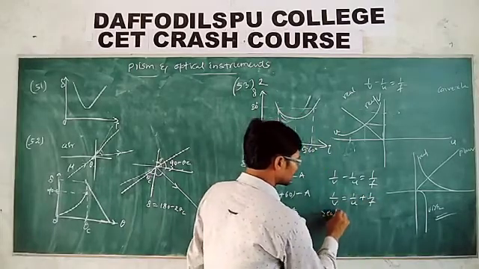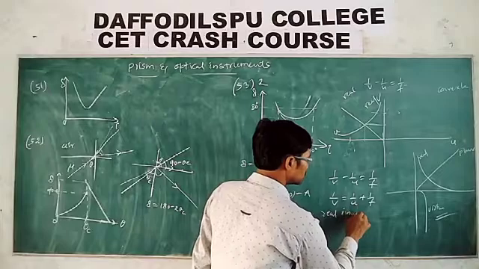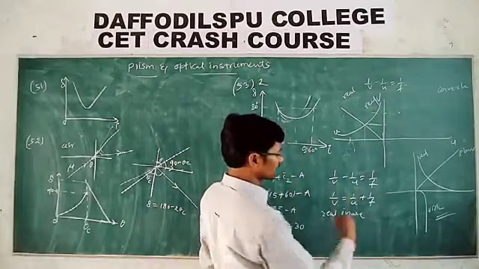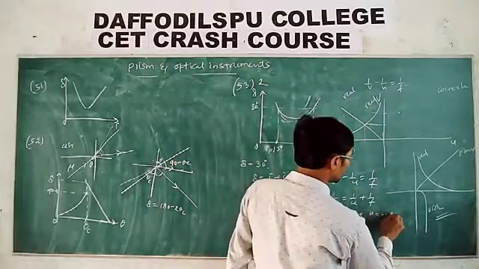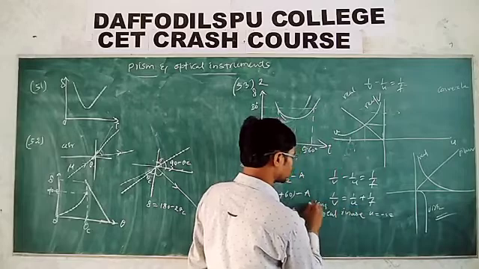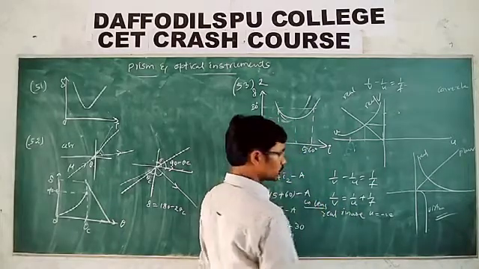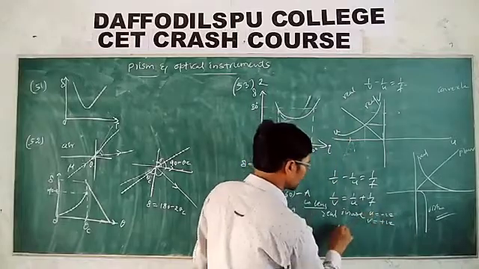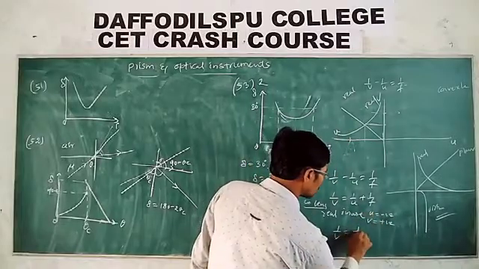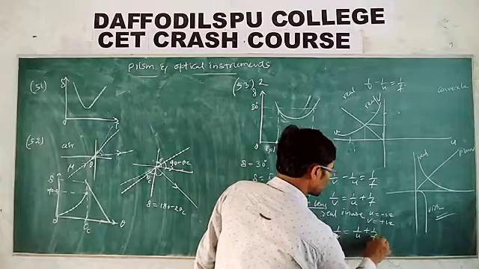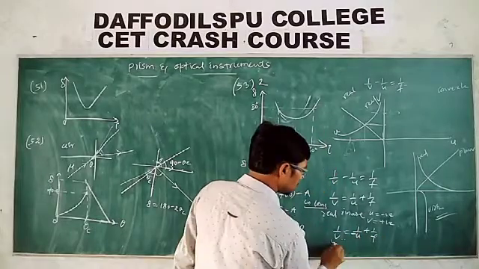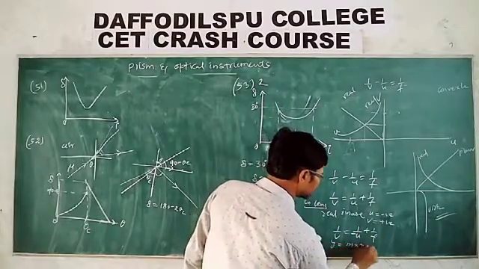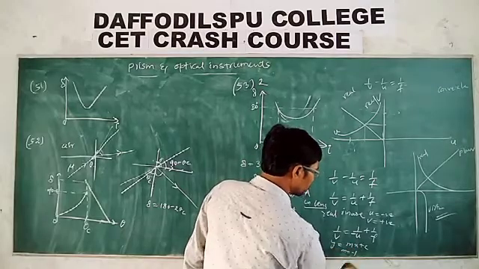For real images, sign conventions follow. For real images, U is negative for a convex lens, V is positive, and f is positive. Then what do you get? 1 by V is equal to 1 by U plus 1 by f. U is negative, and it is in the form of y is equal to mx plus c, where m is equal to minus 1.